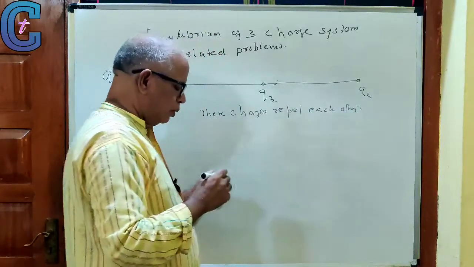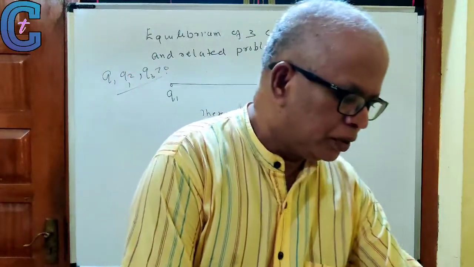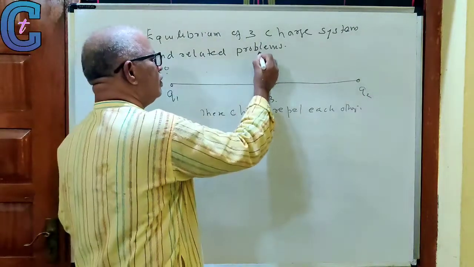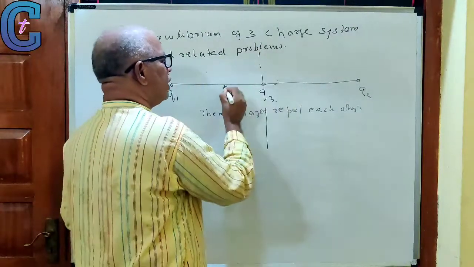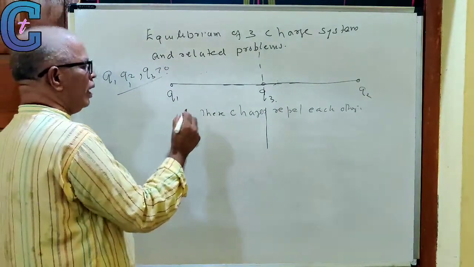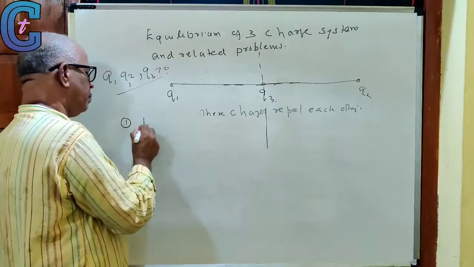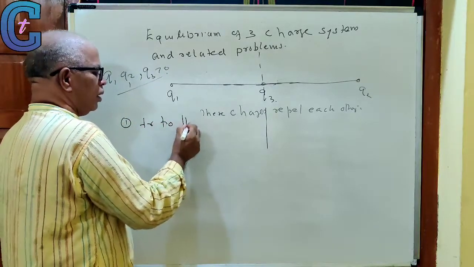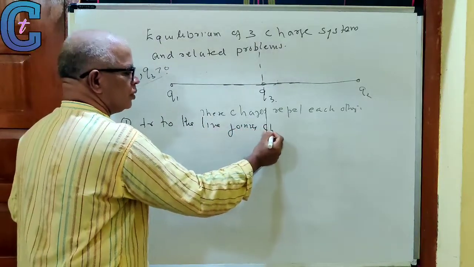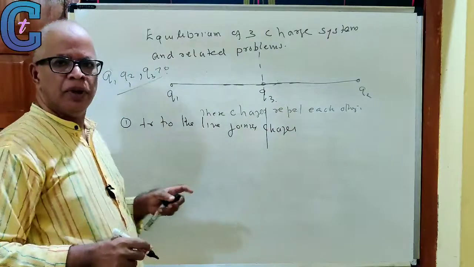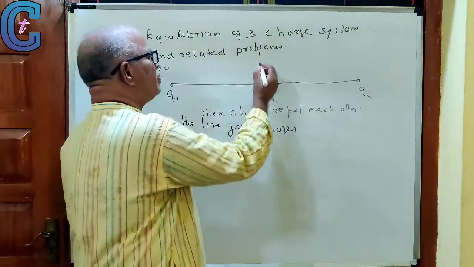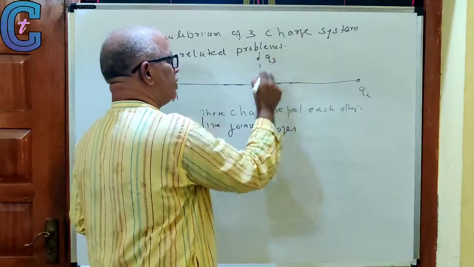Now, how will we find out? When they are of the same nature, what will happen? Two kinds of motion are possible. First is perpendicular to the line joining the charges. We draw the perpendicular to the line joining the charges through Q3, so I just displace it here. This is the new location.